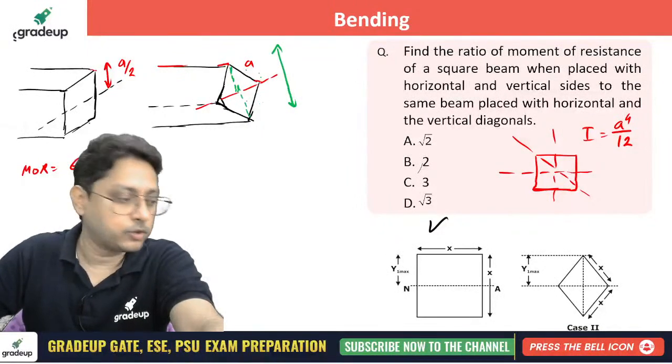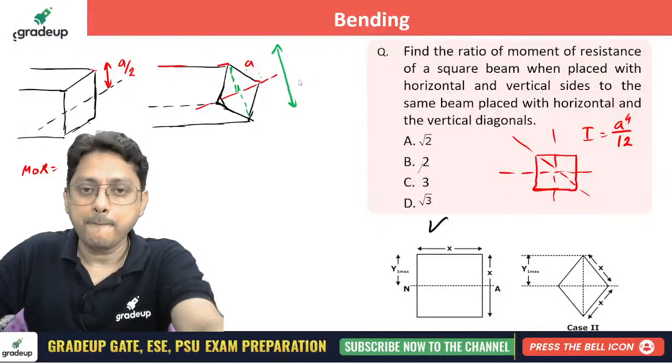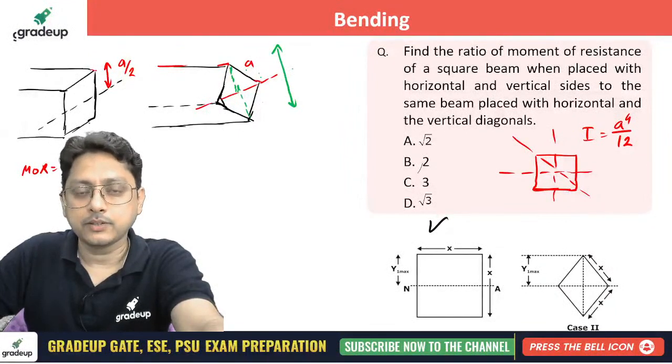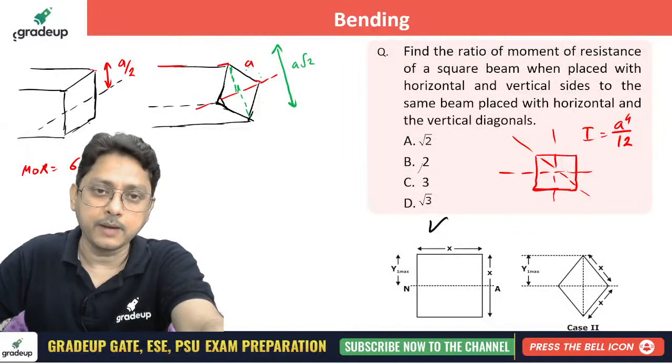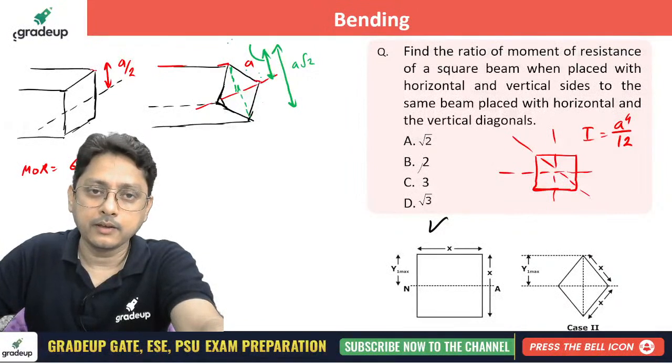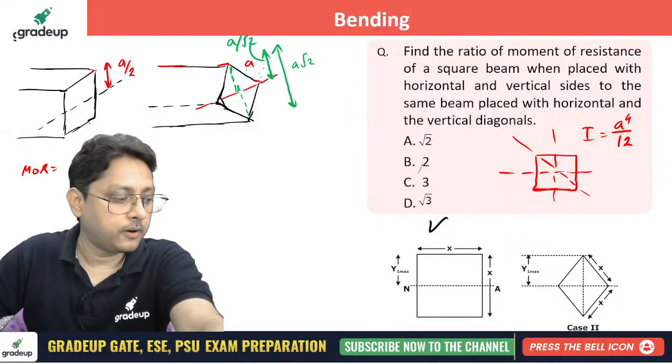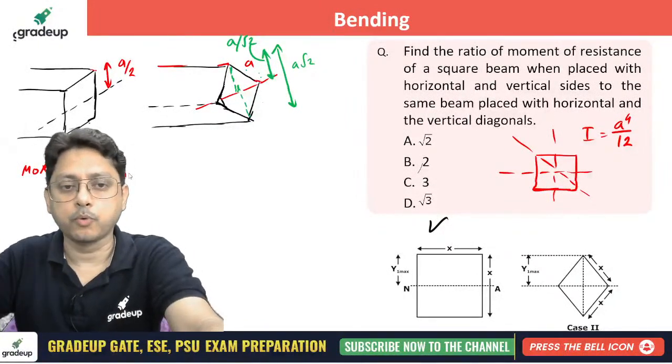A square plus A square under root, isn't it? I should say A root 2. The diagonal is A root 2, divided by 2 will give you half of that. So it will become A by root 2. That's all.